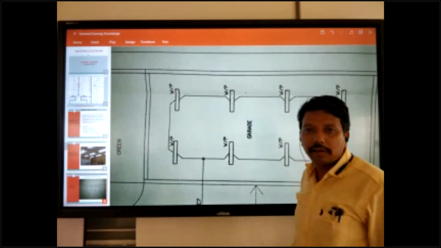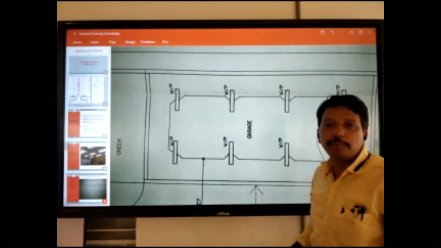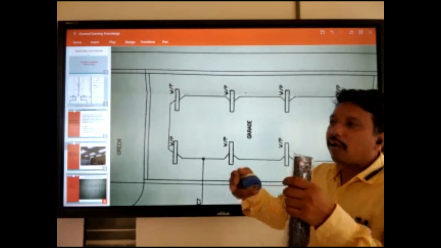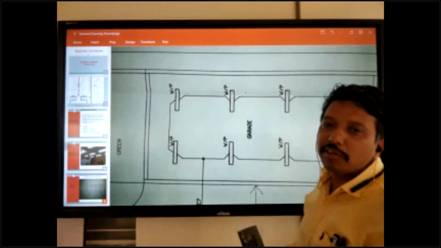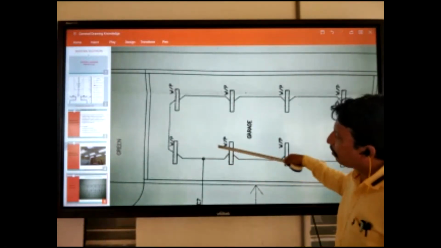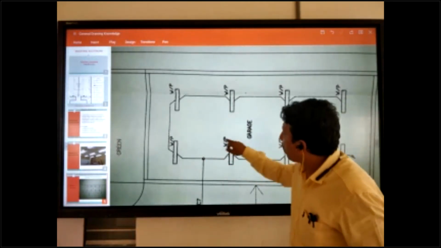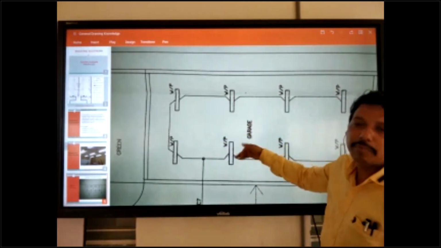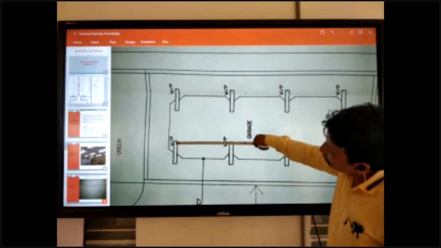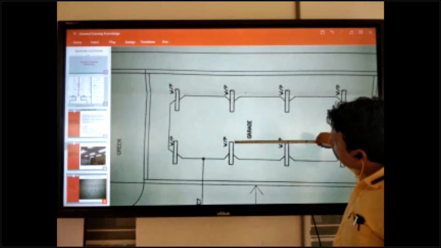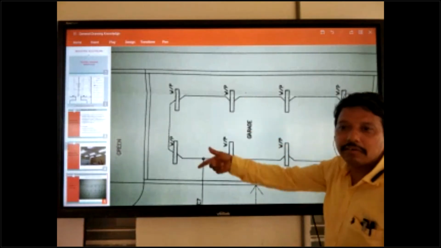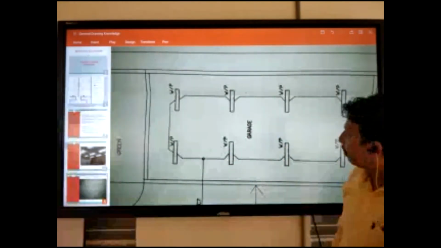Before we started we were talking about 1:100. This means 1 mm in the drawing, in the field or work area, the real measurement is 100 mm. So this is the system. Here the scale is not mentioned. Some drawings give it, some drawings do not. If not given, don't be confused. You can measure from the center of the first light to the center of the second light, see how much distance, then mark and fix the light. This is a very easy method.